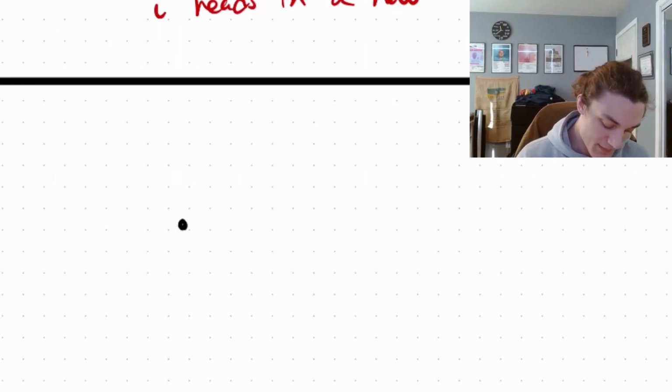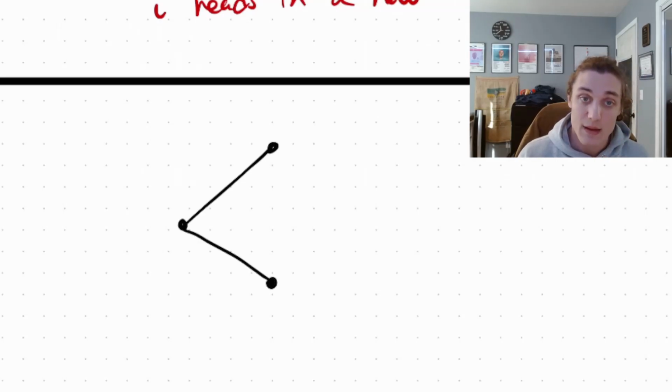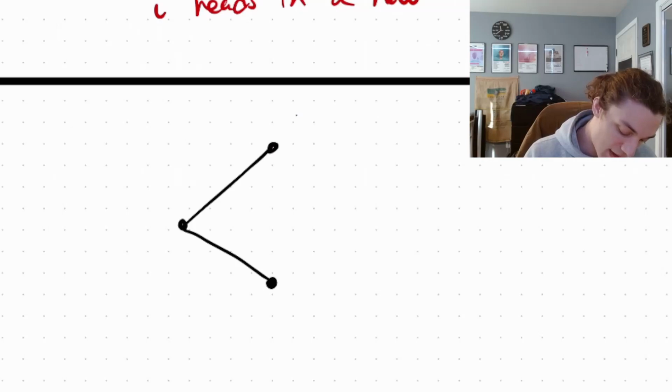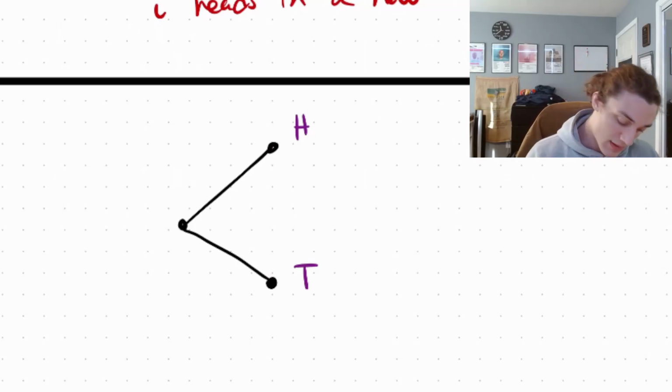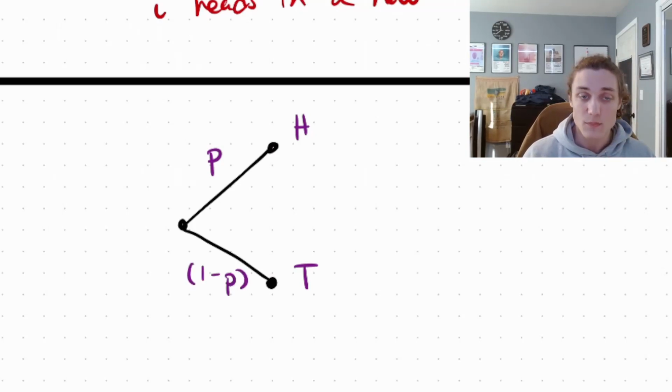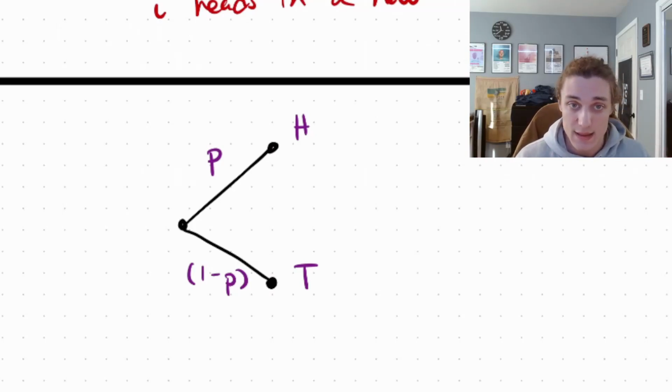A very simple base case is we flip a coin, there are 2 outcomes. The outcome is either going to be, shocker, heads or tails. And the coin we defined previously is just a Bernoulli random variable. Probability of heads p, probability of tails 1 minus p. Okay, so we're starting from nothing. This is a first step analysis. We have no chain of heads, we have no chain of tails, we have nothing. So let's go ahead and see what happens if we throw a heads.